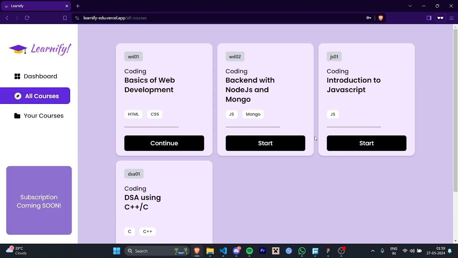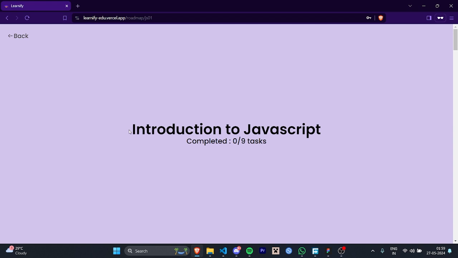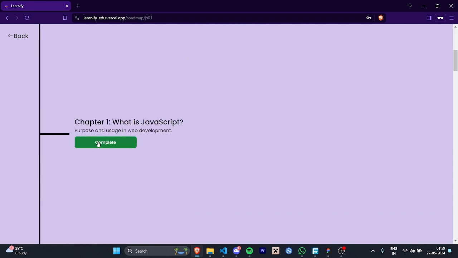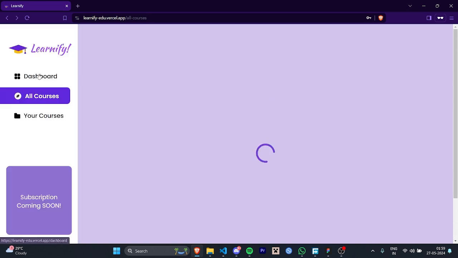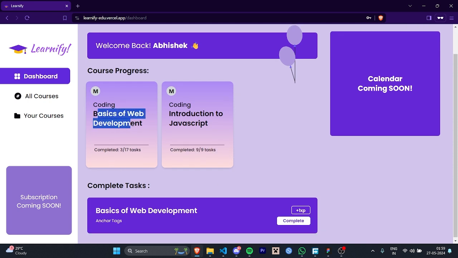For example, I start this introduction to JavaScript. Click on yes. And as we can see, introduction to JavaScript shows completed 0 by 9 tasks. Suppose I do everything in it. Let's suppose we completed it. When we go back, we can see on the dashboard it says completed 9 by 9 tasks. But we have not completed our basics of web development one, so it is showing us this. So if we go and complete this too,